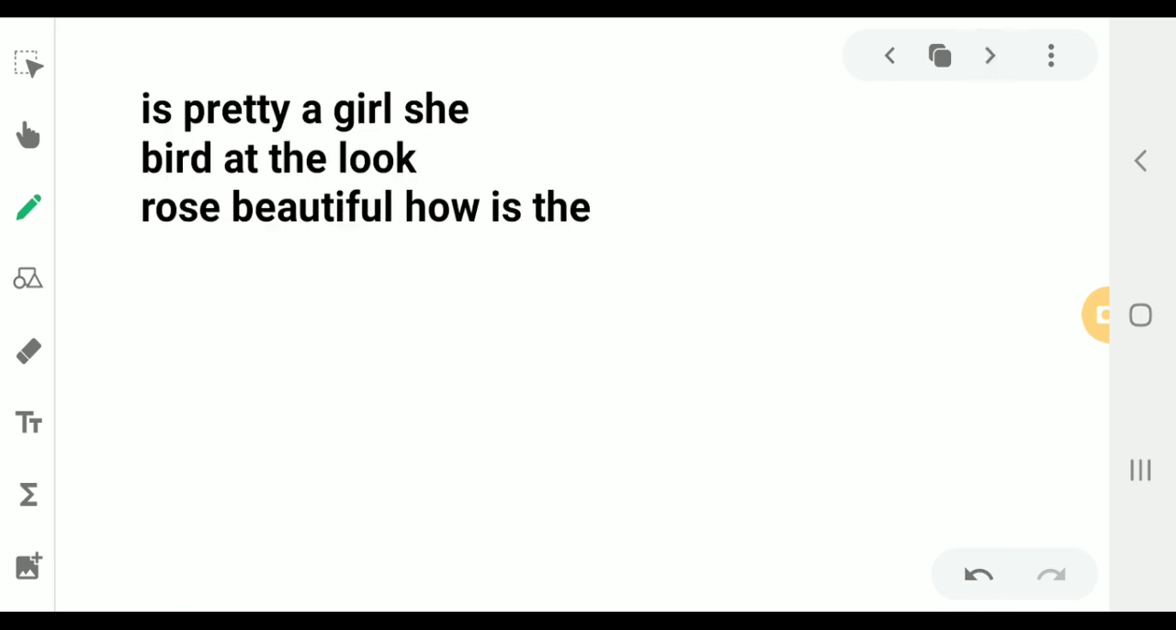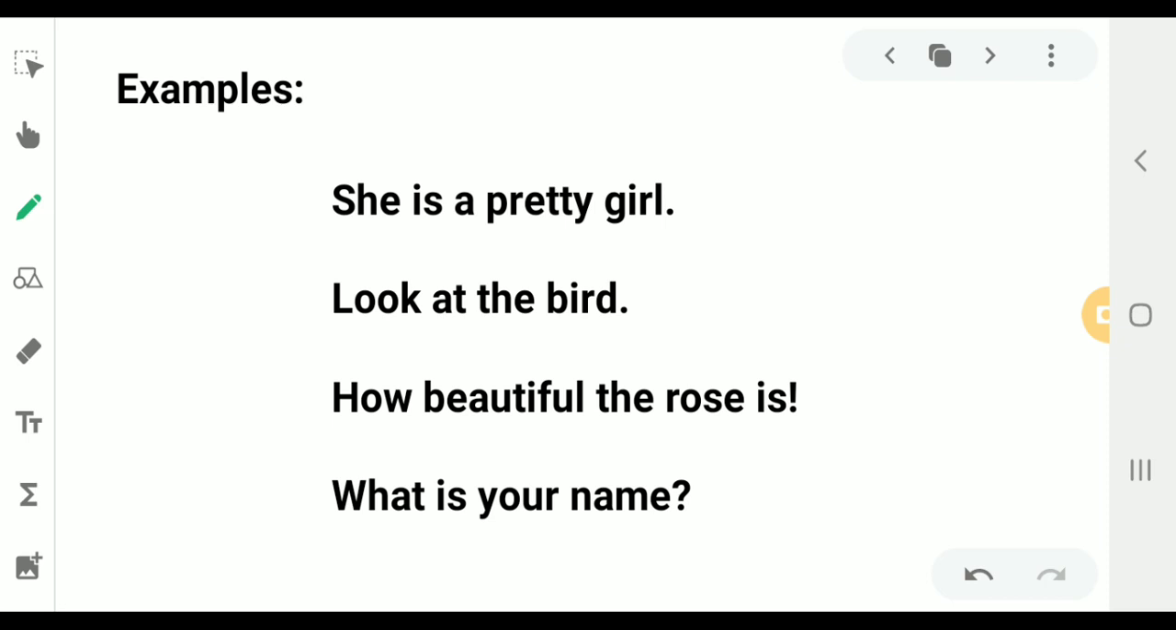Let's check few examples. Is pretty a girl, she, bird at the look, rose beautiful, how is the? Do these group of words make any sense? No, they do not make sense. Now let's check these examples. She is pretty girl. Look at that bird. How beautiful the rose is. What is your name? These are group of words that make complete sense and hence they are sentences.